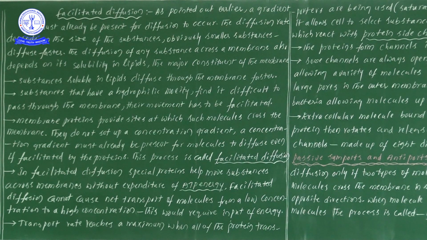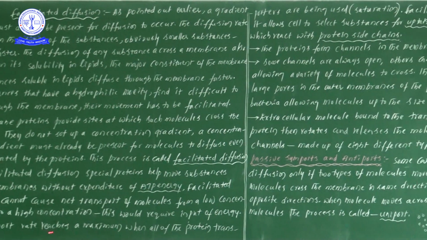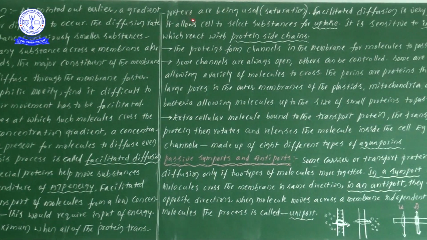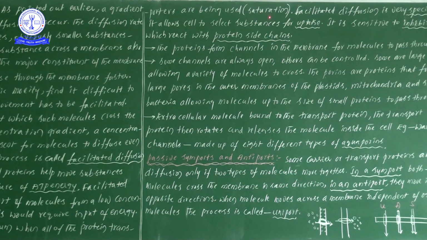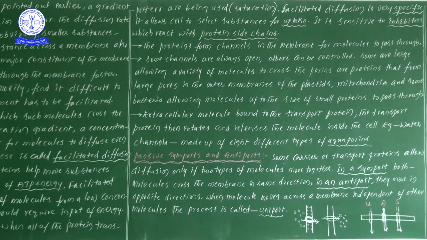Now a small concept, that continuation: the transport rate reaches a maximum when all protein transporters are being used. Here you see the transport rate reaches a maximum. Save this well. Maximum when all the protein transporters are being used, at that time only that particular process reaches saturation.